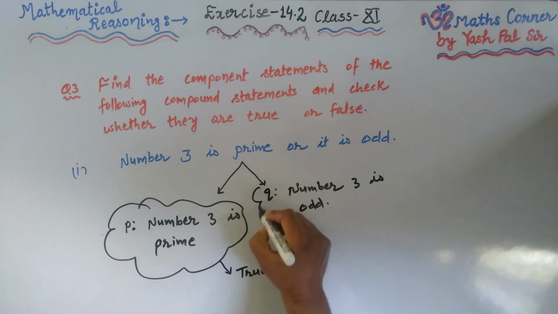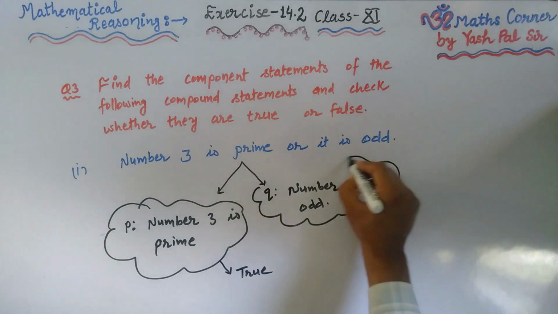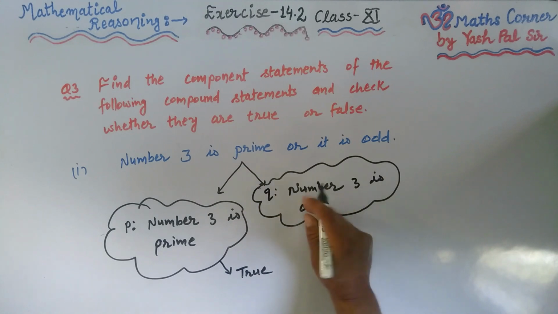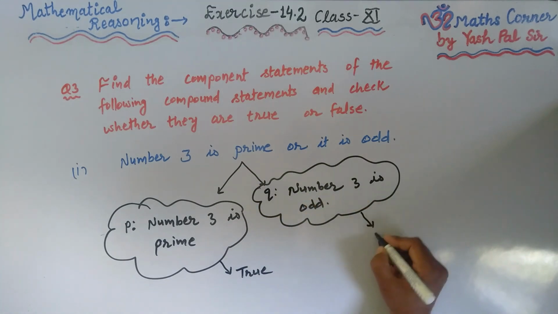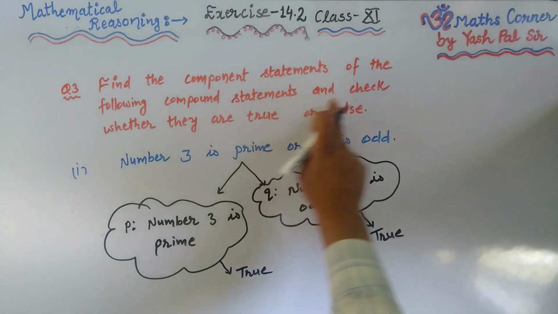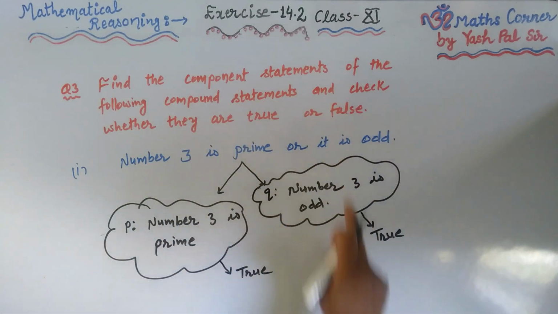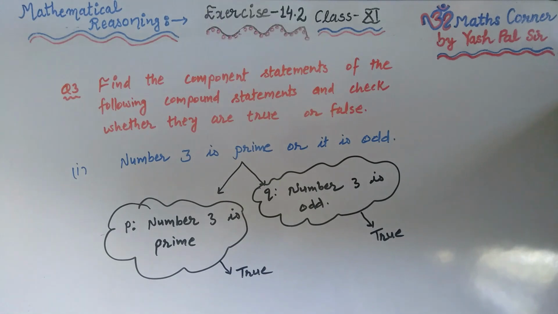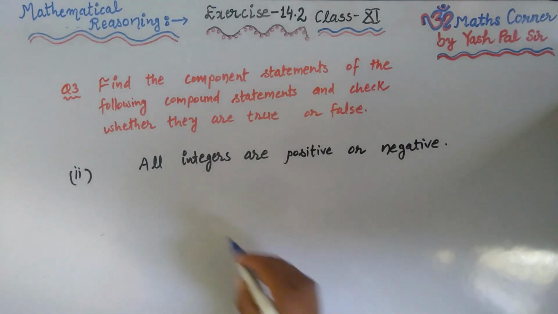Again, the second component is number 3 is odd. Whether this is true or false? Yes, this is also true. So what was the question? Check whether they are true or false. So the answer is true.